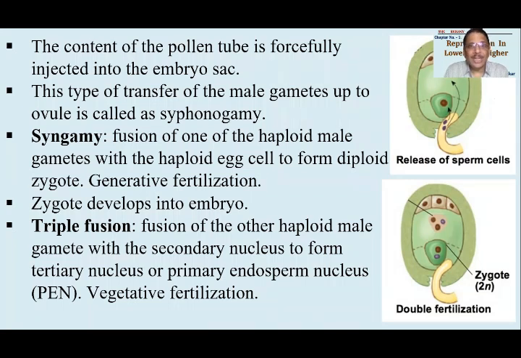Now next question. Secondary nucleus कैसे बनता है? One haploid nucleus from the chalazal end and one haploid nucleus from the micropylar end fuse together to form the secondary nucleus, which is diploid. So how many chromosomes will be there in the secondary nucleus? Simple question. One haploid female cell from the chalazal end carrying 3 chromosomes and another from the micropylar end fuse together to form the secondary nucleus. So how many chromosomes will be there in the secondary nucleus? Secondary nucleus is diploid.